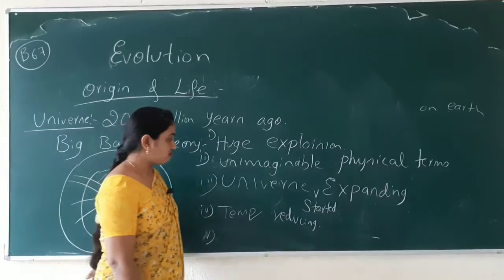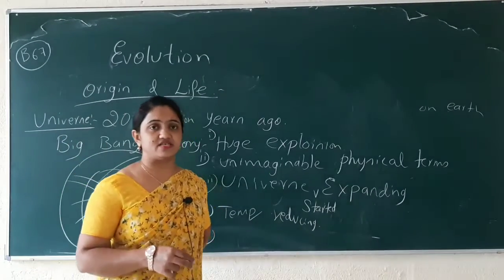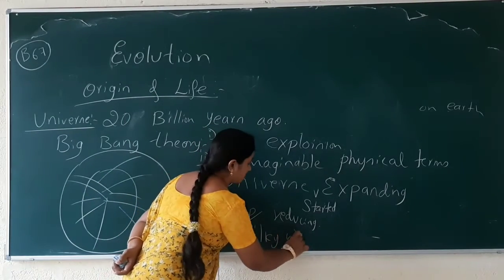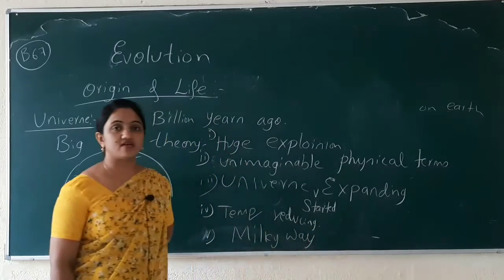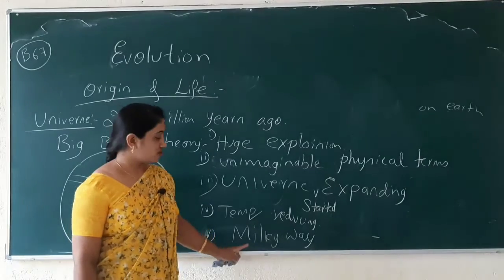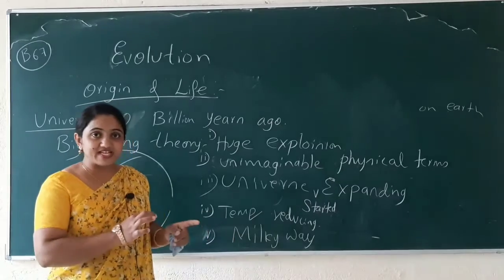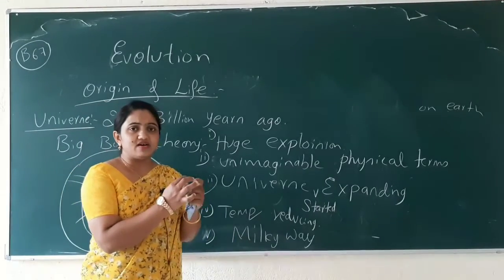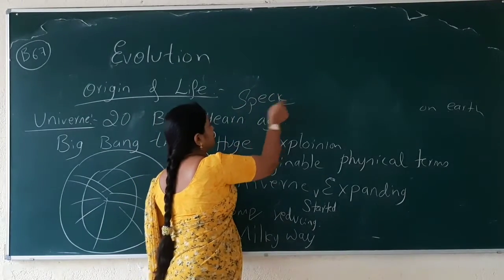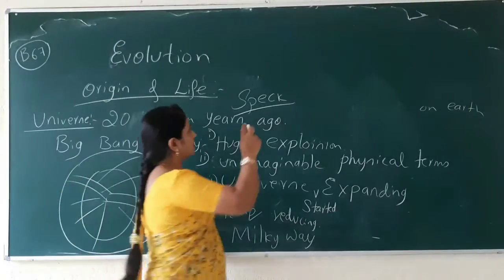One very familiar galaxy: we are in a galaxy called the Milky Way. The Earth is in the Milky Way galaxy. In this Milky Way galaxy, a very small speck is present.